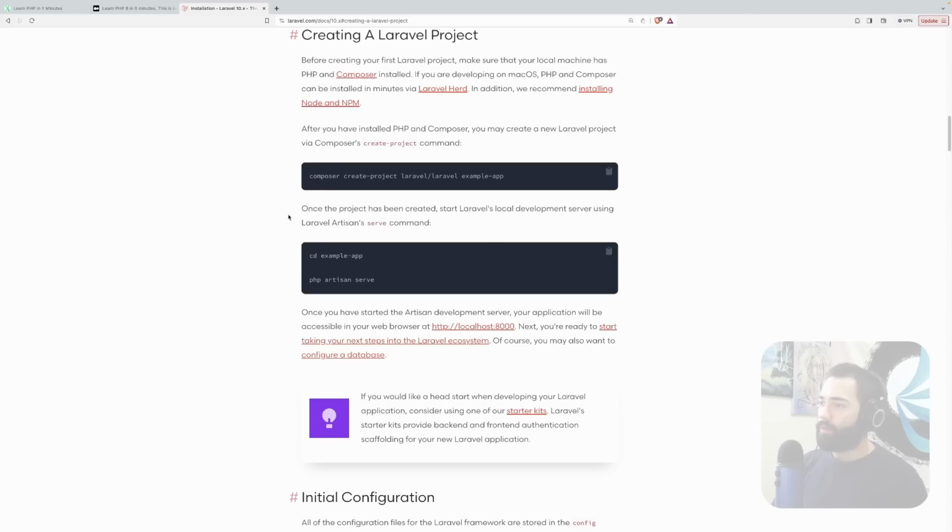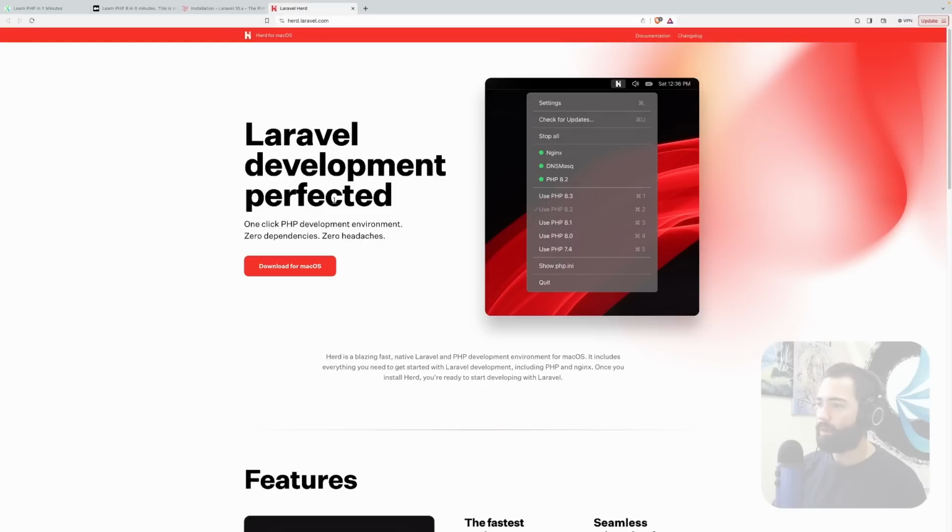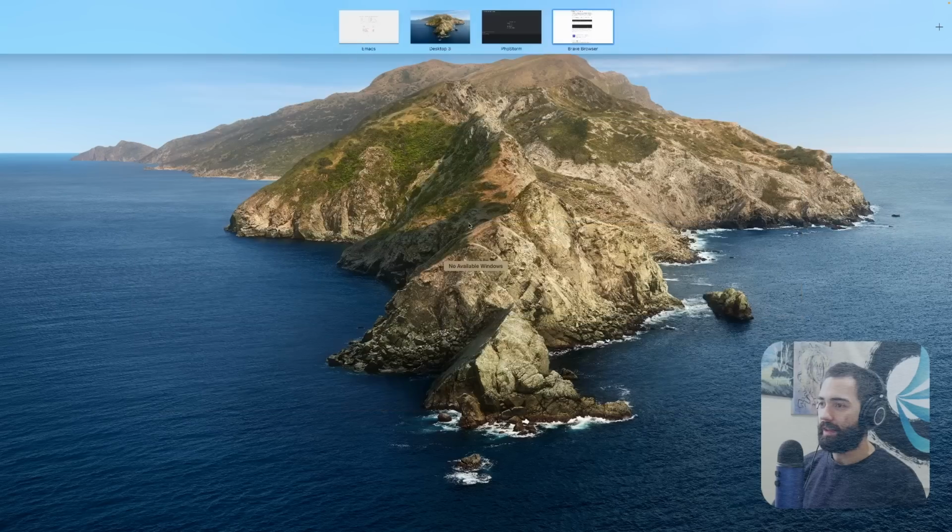Creating a Laravel project. Here we have composer create-project laravel. So PHP and Composer, if you're developing on macOS, can be installed via Laravel Herd. In addition, we recommend installing Node and npm. Okay, this bit I have done. Laravel Herd, whatever this is, download for Mac. Okay, so this bit I don't like one bit.